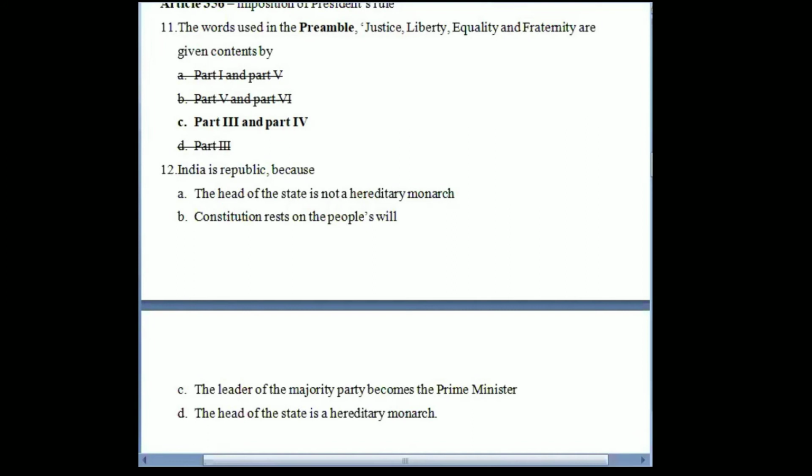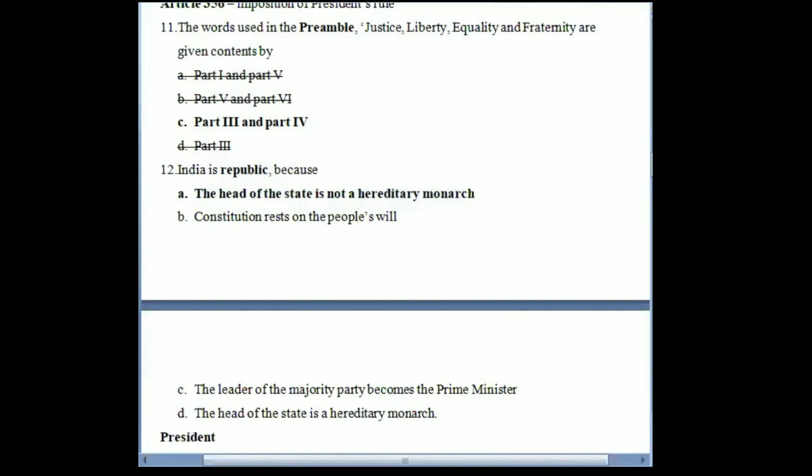India is republic because of which of these reasons, right? So we can select one reason because of which India is considered as a republic country. Head of the state is not a hereditary monarch. Now this is the correct answer. Who is head of the state? It is the president.